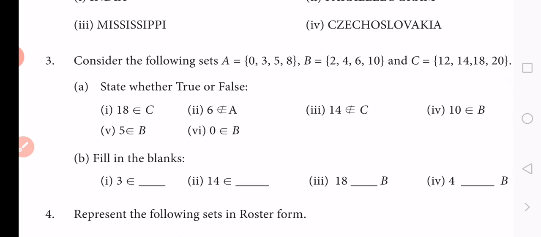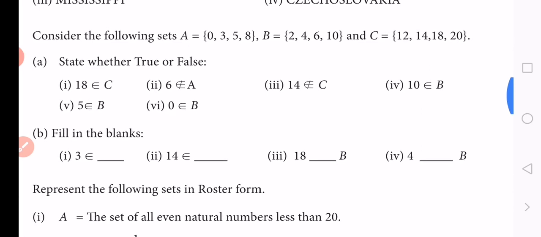So you write the answer. Tomorrow we discuss the answer. There are 6 questions. The symbols belongs to and does not belong to are used. If the number is included in that group, then we write true. If it is not included in that group, then we write false.